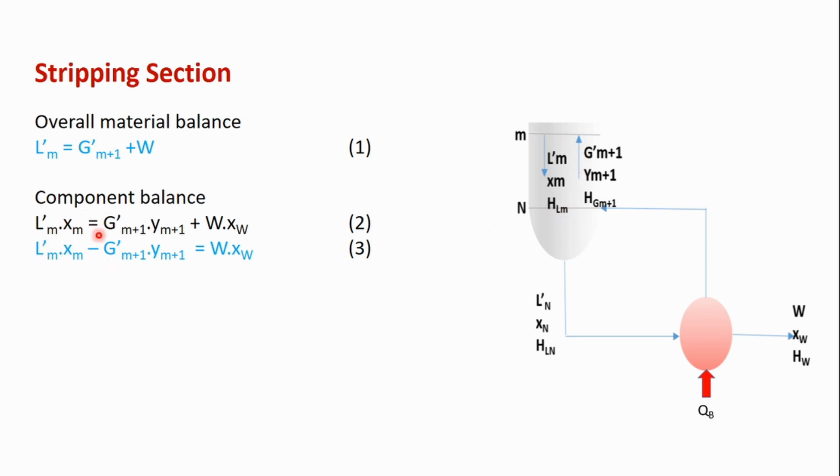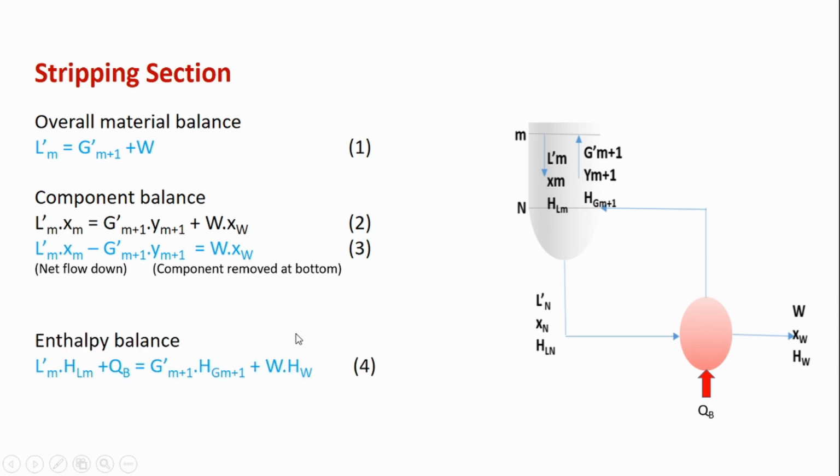So Lm into Xm is the flow rate of component A going down. G'm+1 multiplied by Ym+1 is the component A going up. So this difference is the net flow of component A going down, and this is the net flow of component A from the bottom of the distillation column, which is recovered as the bottom product. So net flow down is this term on the left side, and the component removed at the bottom is this term.